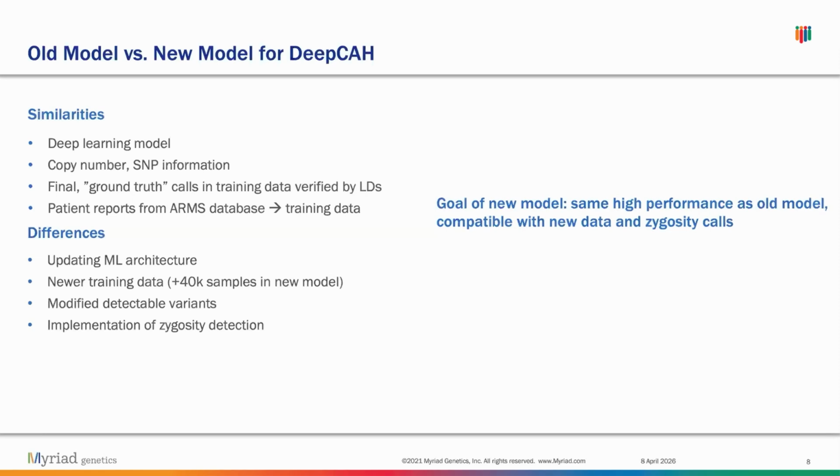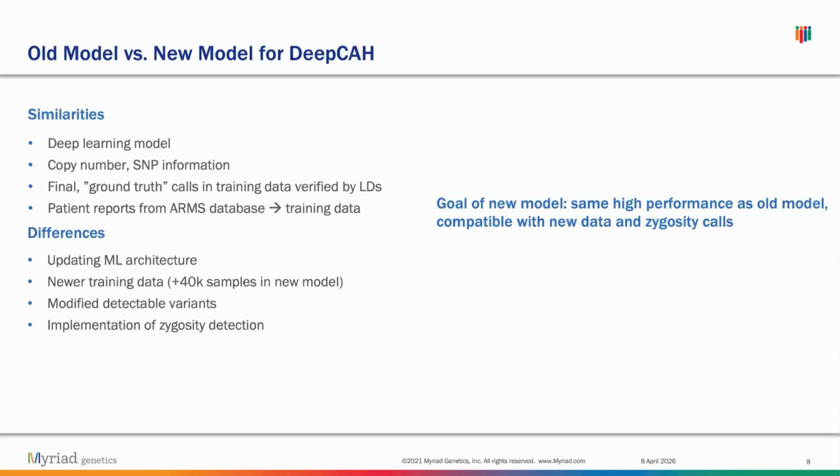We also wanted to modify the preset list of variants that we are trying to detect using DeepCAH. In this case, we only added about 1 to 2 variants, so nothing too crazy, but we modified it a little bit. And finally, the lab directors did request us to implement zygosity detection.